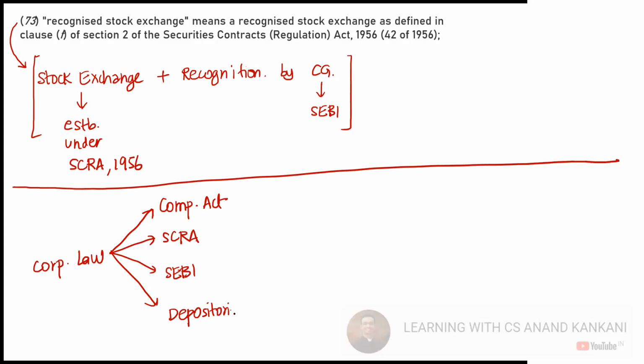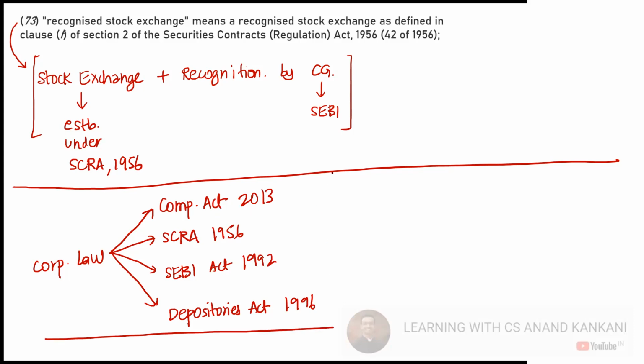So this is 2013, this is 1956, this is 1992, and this is 1996. So these four laws are clubbed together. Basically, these four laws are the corporate law. Okay, guys, this is clear.